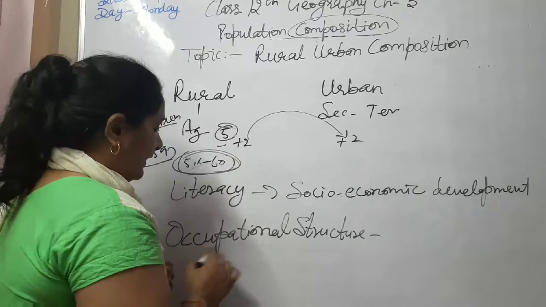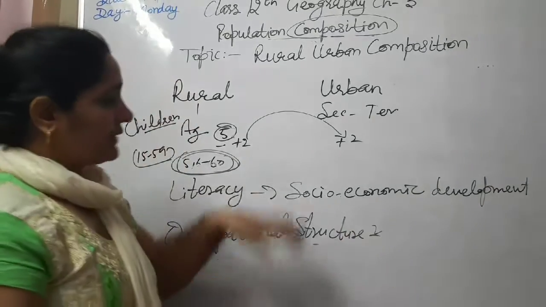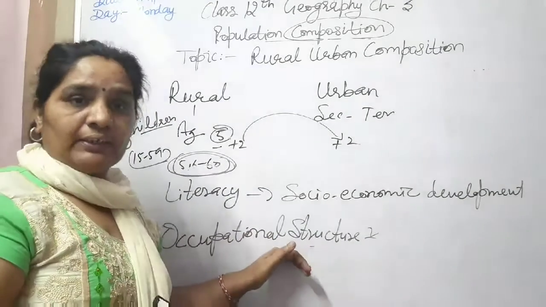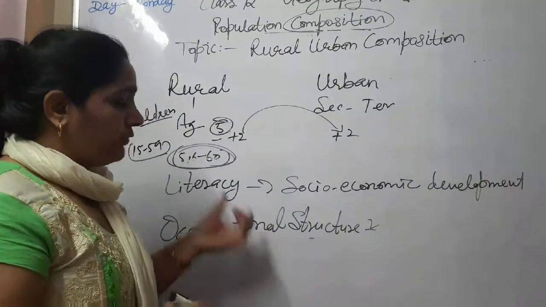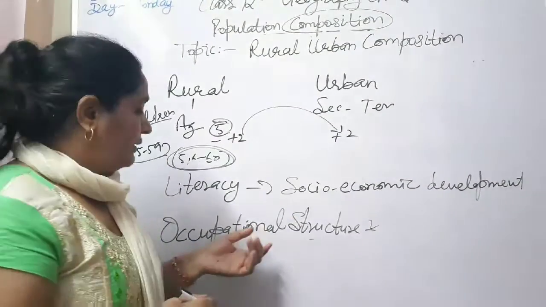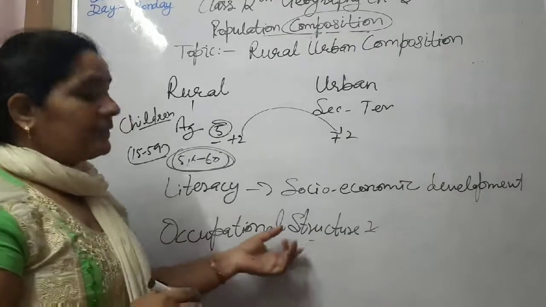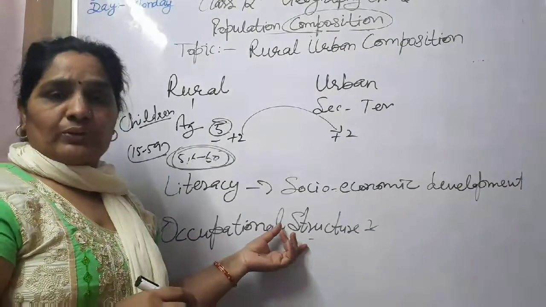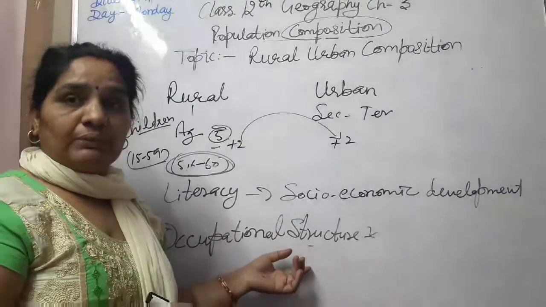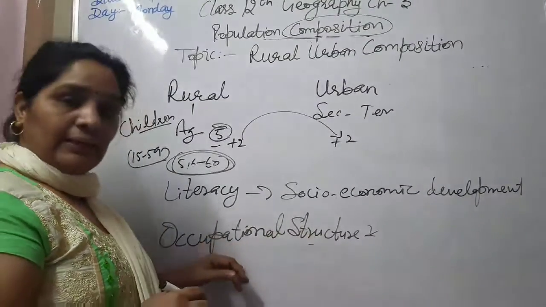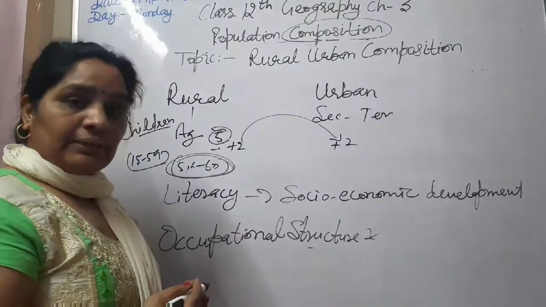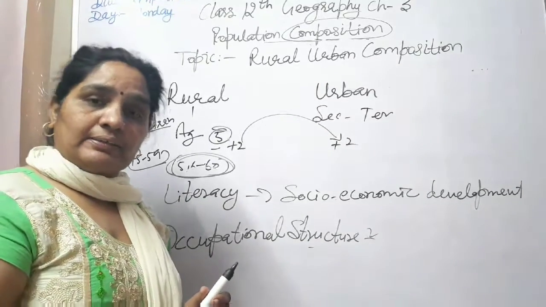Last topic we are discussing here, occupational structure. So firstly I told you we are discussing about the age groups and basically the working age. So how many types of economic activities take place in our country or the other countries of the world, we are learning about those in occupational structure. In 9th class also you have discussed, in 10th also you have discussed the sectors of Indian economy. So the same formula we will apply here. 3 types of economic activities are mainly done: primary activity, secondary sector and tertiary sector.